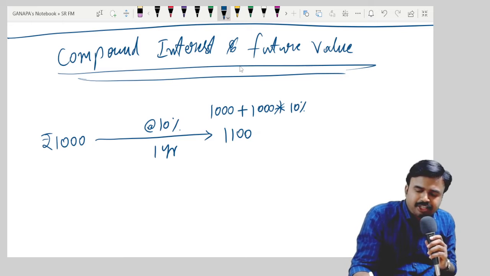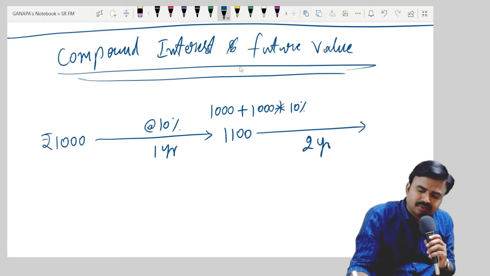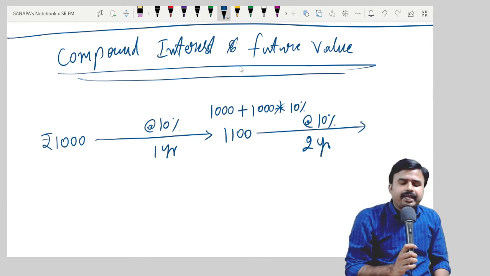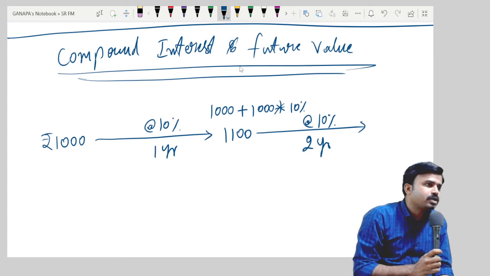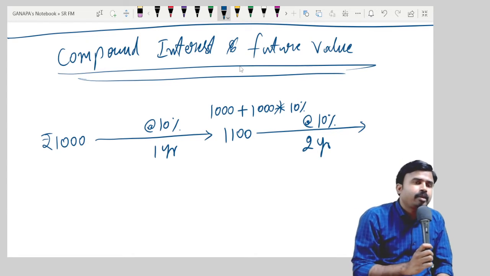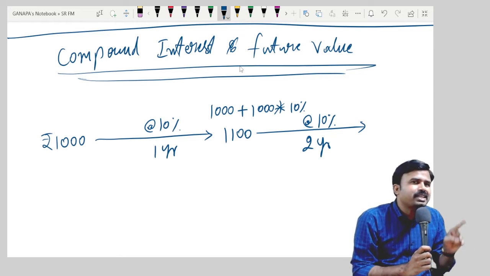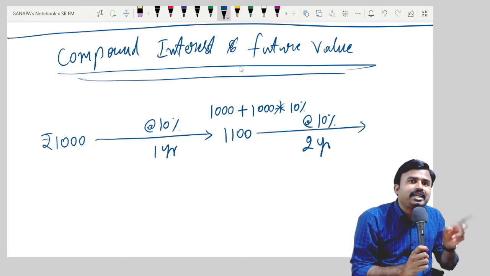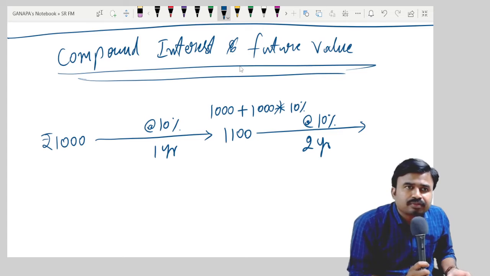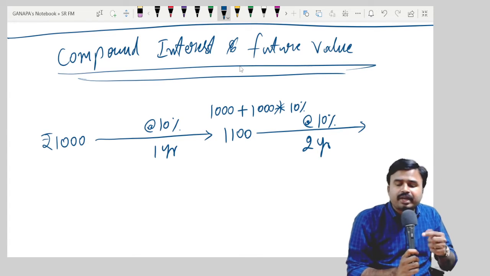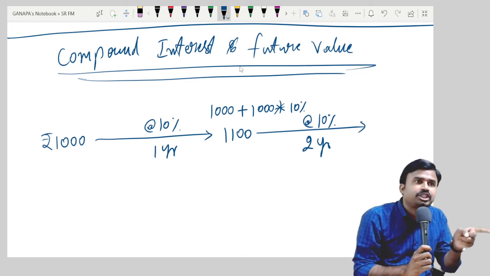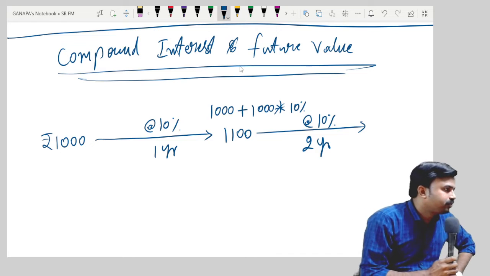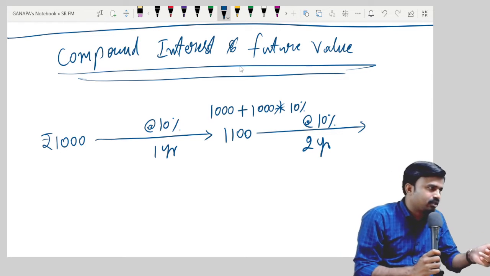And after 2 years, again calculate 10% interest. Listen. Please don't apply 10% on 1000. Why? Because I should calculate interest on 1100. Because the interest for first year becomes the principal for second year. That is what the compounding concept is. For every period, we'll calculate interest on interest. Am I right or wrong? Here we are going to calculate 10% interest on 1100 rupees, which includes 1000 rupees principal plus interest for first year, right or wrong? That's why this is called interest on interest, compounding.